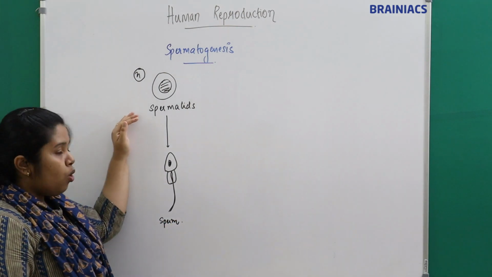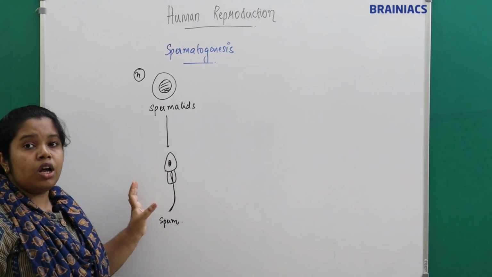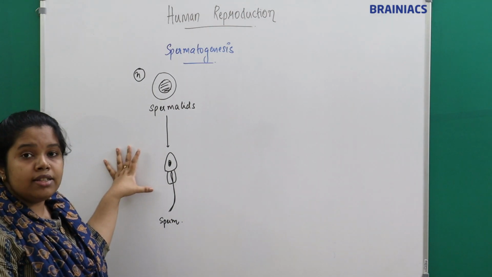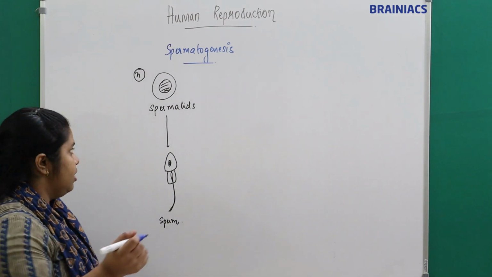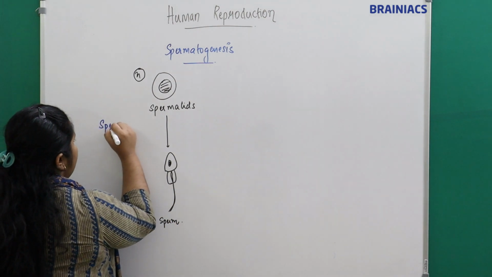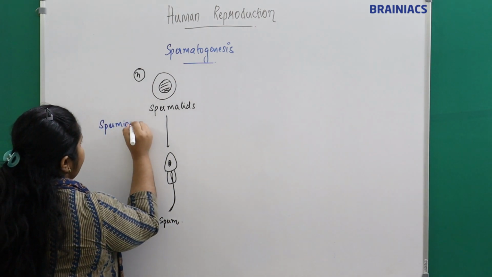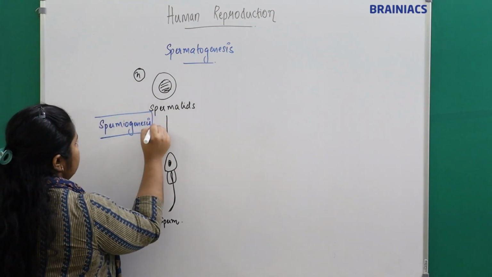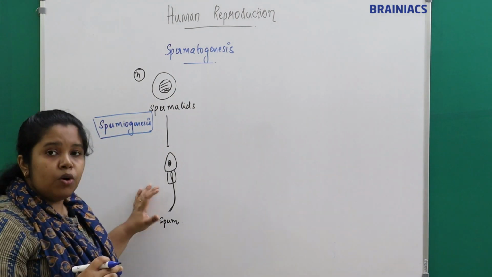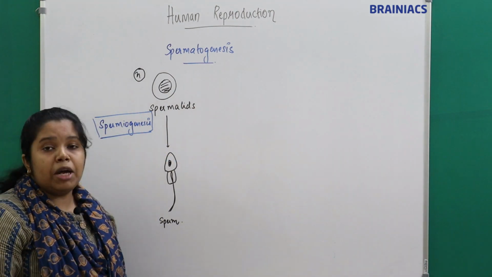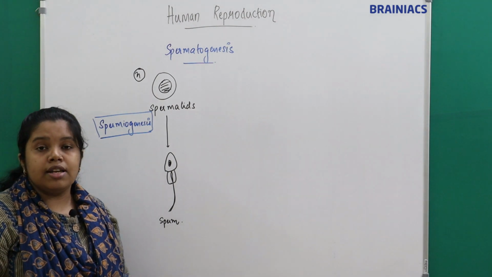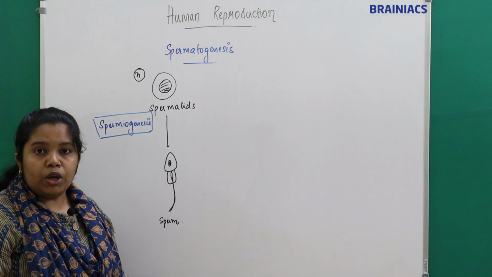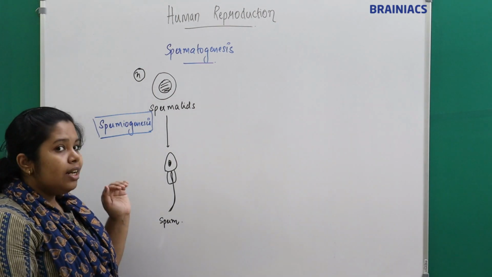The process of formation of sperms or spermatozoa from the spermatids is called spermiogenesis. So we'll see what is happening to the spermatids.